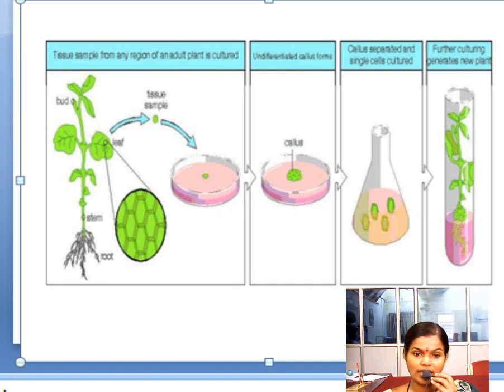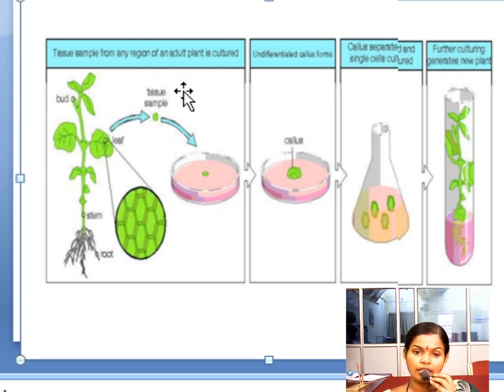Callus development occurs here, and that callus is shifted to another nutrient media. The process of formation of callus is called callogenesis. The callus is then shifted to another test tube, where once again the new plant body is grown. Like that, the tissue culture technique has been developed.